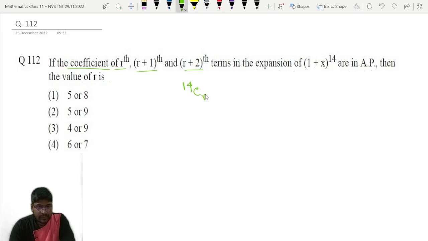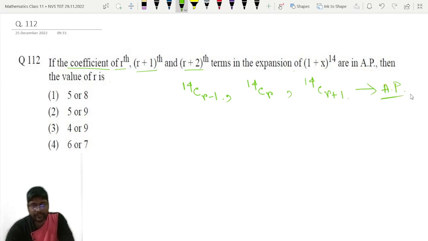14C r minus 1, that is the coefficient of rth term. Coefficient of r plus 1th term will be what? 14C r, and the coefficient of r plus 2th term will be 14C r plus 1. So these are in AP. They have told these are in AP. Now we have to find the value of r.